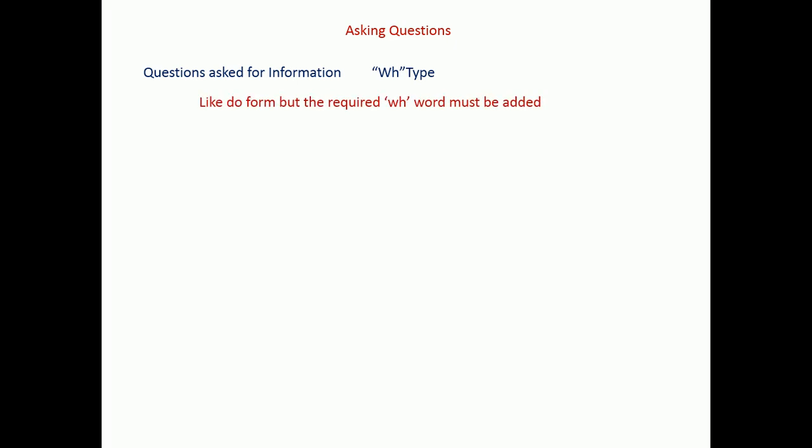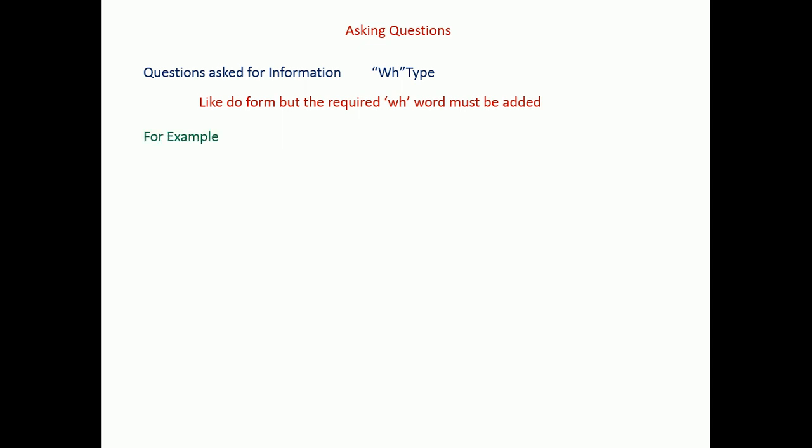Okay, and the next type of questions are questions asked for information. In another way we can call them WH type questions. Like the do form, we have to frame the questions, but the required WH word must be added. Whatever information you seek, the particular WH word must be inserted at the beginning of the question.